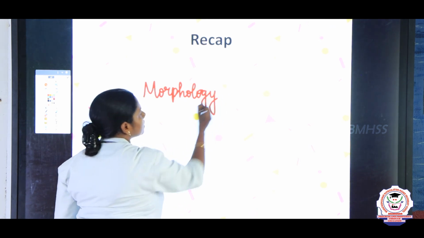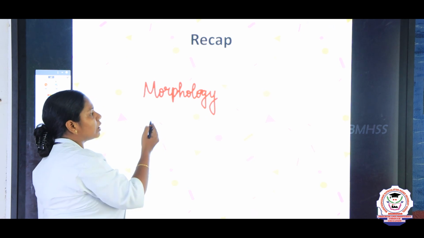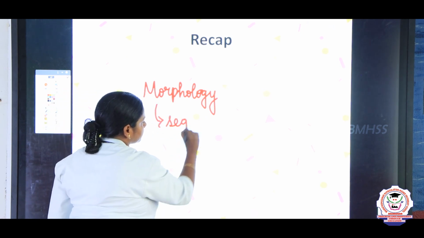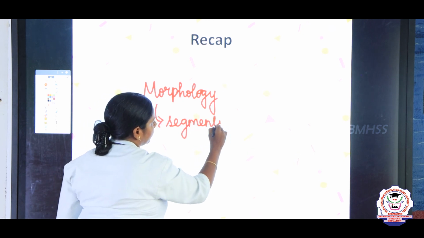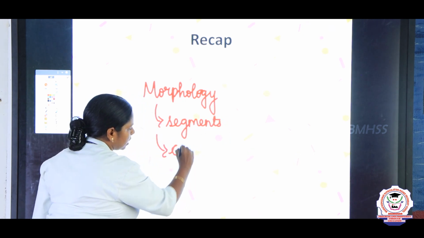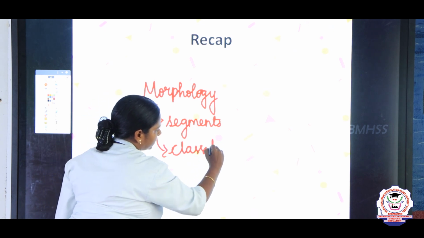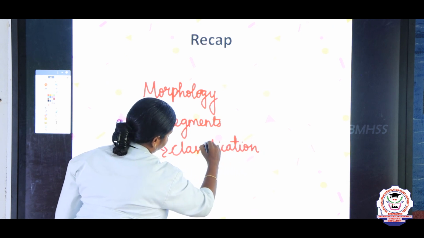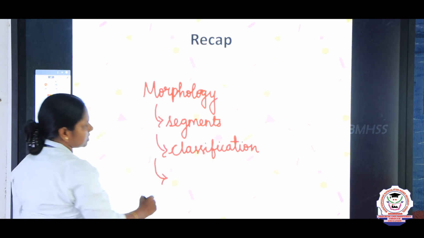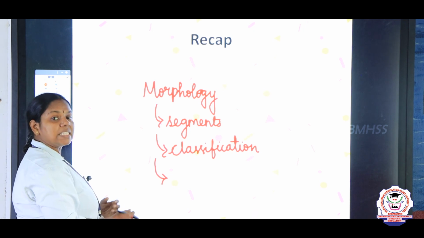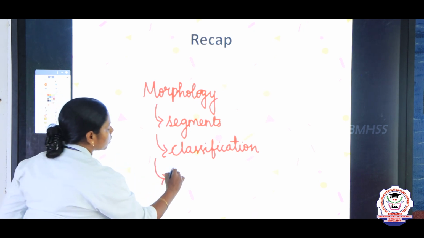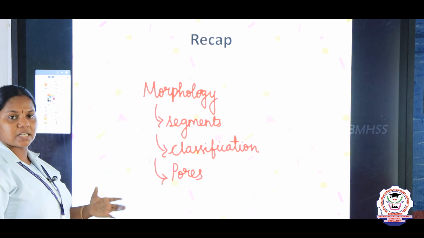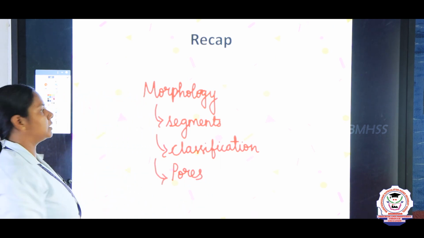And then we discussed what is anatomy, and in the morphology we discussed the segments and the classification, how the earthworms can be classified, and next we discussed the setae and what are all the pores present in the body of the earthworm. We have discussed in this session the morphology of the earthworm.